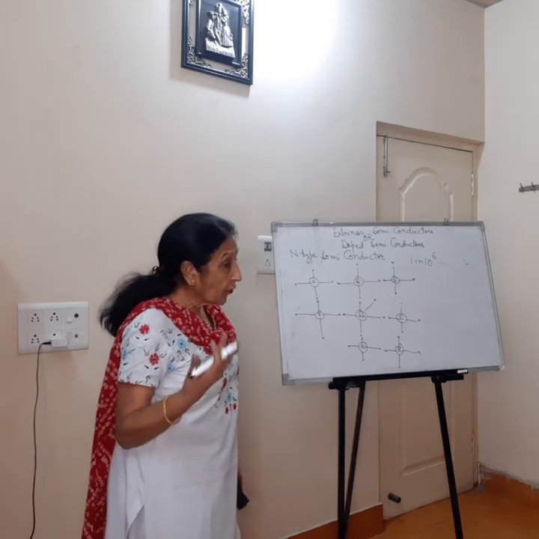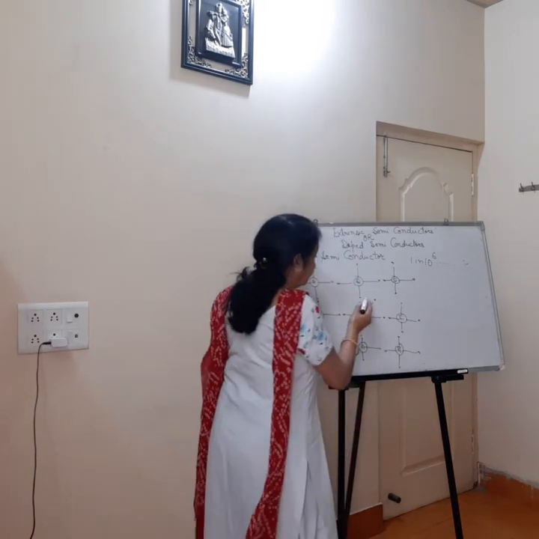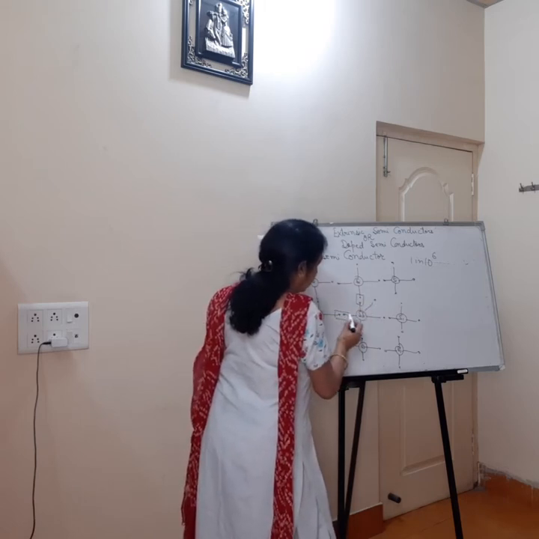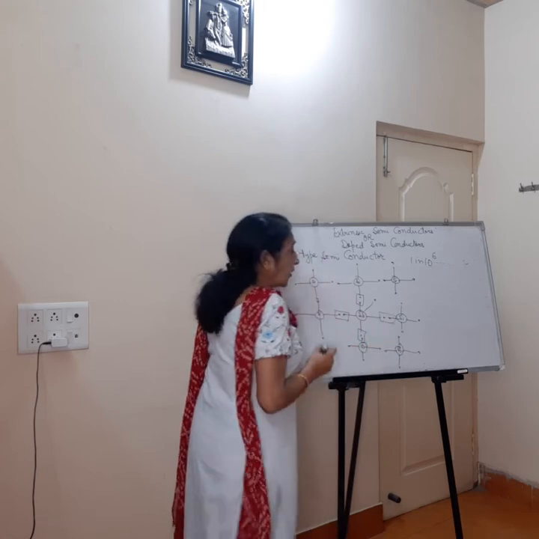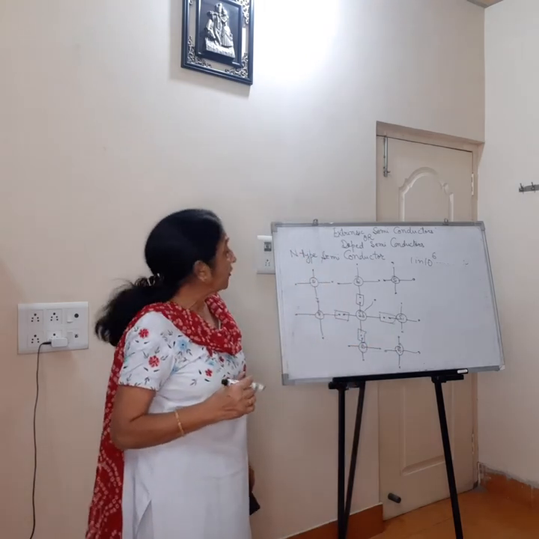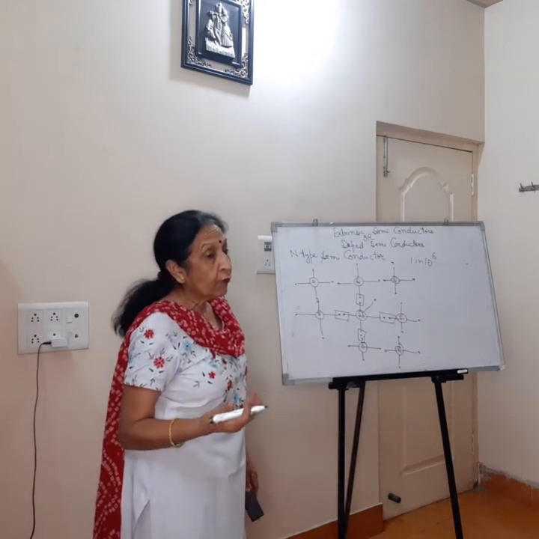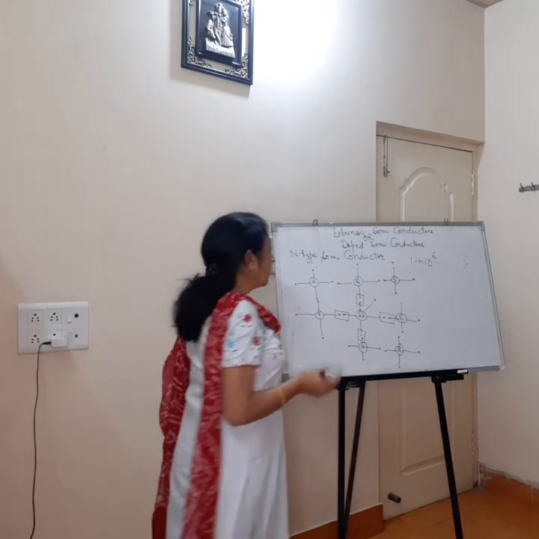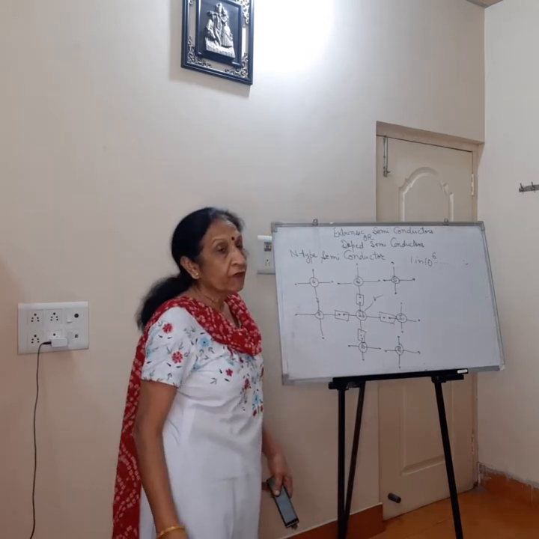Now we will see what will happen due to the addition of this impurity atom. See, these covalent bonds are formed. That means 4 of the electrons of antimony will form covalent bonds with the 4 neighboring silicon atoms. Even after that, this electron will be free.